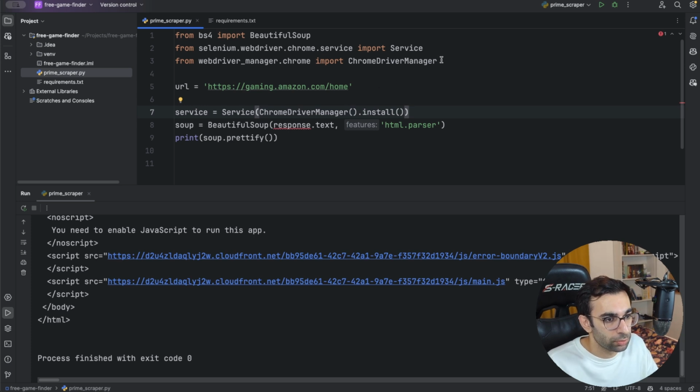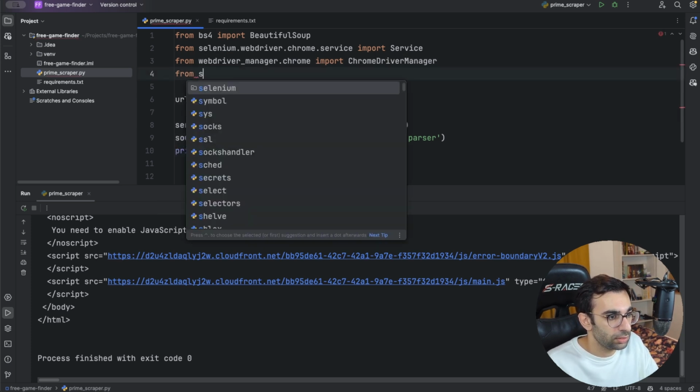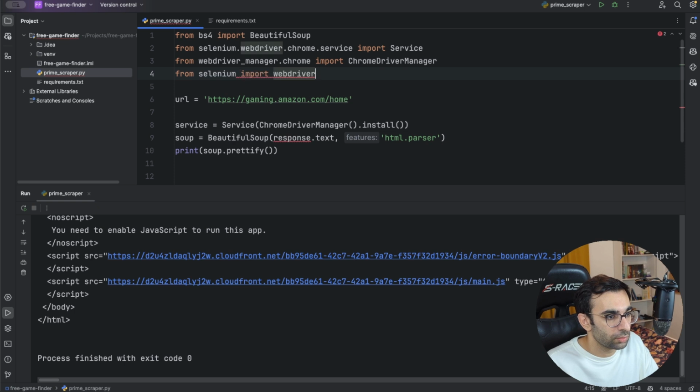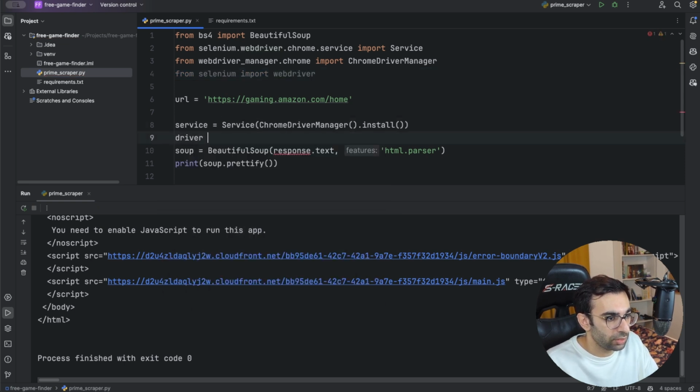Now let's import the Selenium WebDriver, and here we can define our driver, webdriver.Chrome, and we are passing the service here. And this is the driver that we can use to fetch websites with.